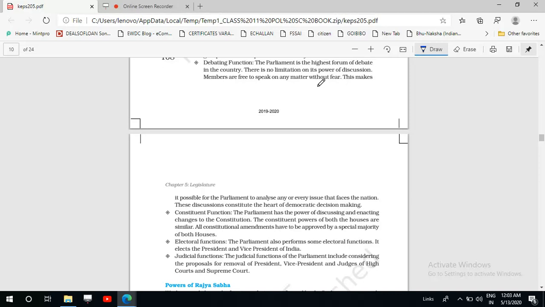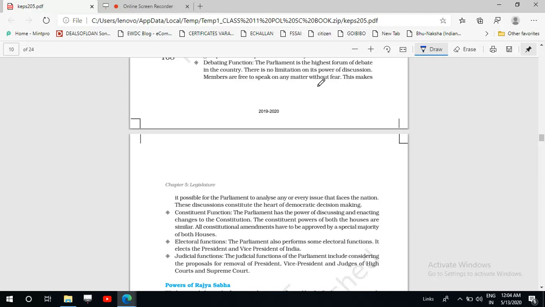Okay, in this connection, both the houses have the same power. All the constituent amendments have to be approved by a special majority of both houses. And what is the special majority? A special majority is two-third majority of the present and voting, and simple majority of the total membership. So parliament has the power to amend the constitution.